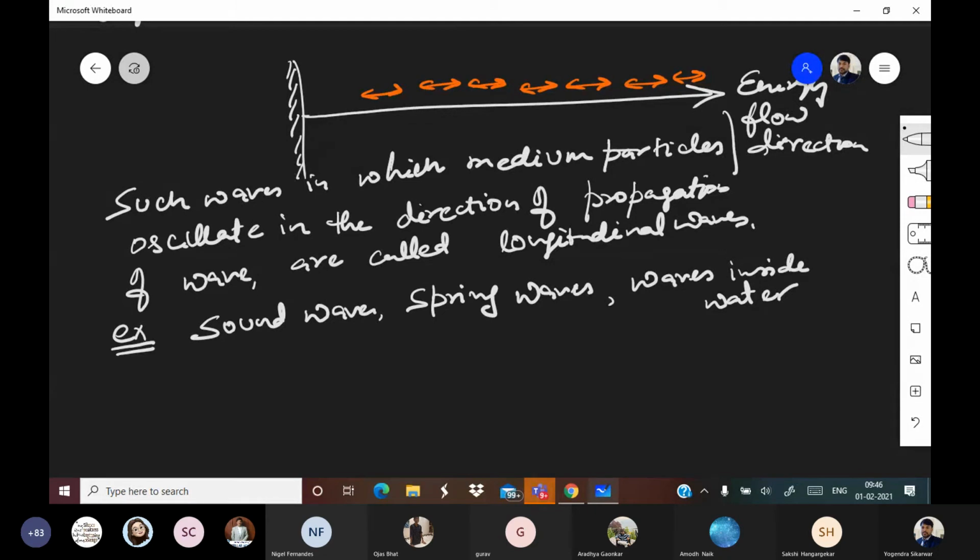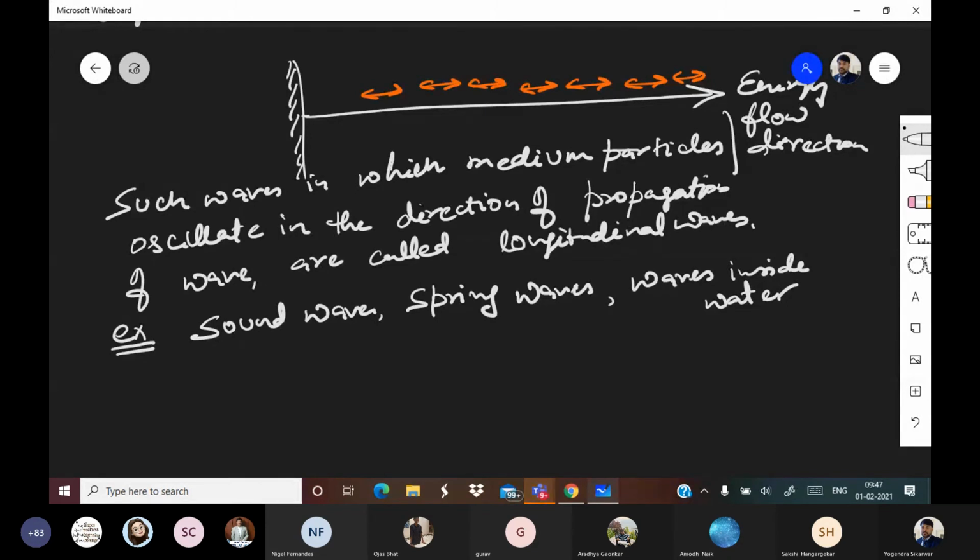Ultrasound means beyond sound. So basically when frequencies are more than sound, that is called ultrasound. You cannot hear that sound, that's why it is called ultrasound.